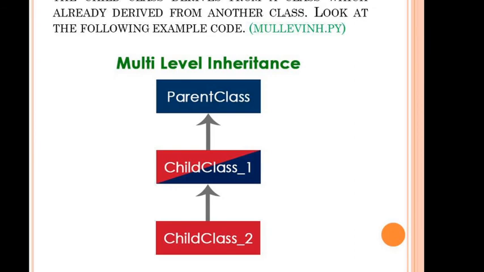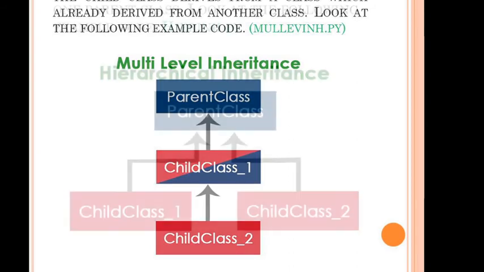In case of multi-level inheritance, there is a sequence of classes. One is a parent class, and another class can acquire the properties of that parent class, and that one is the child class. Another new class can acquire the properties of the previous child class as well as the parent class. It is called multi-level inheritance.